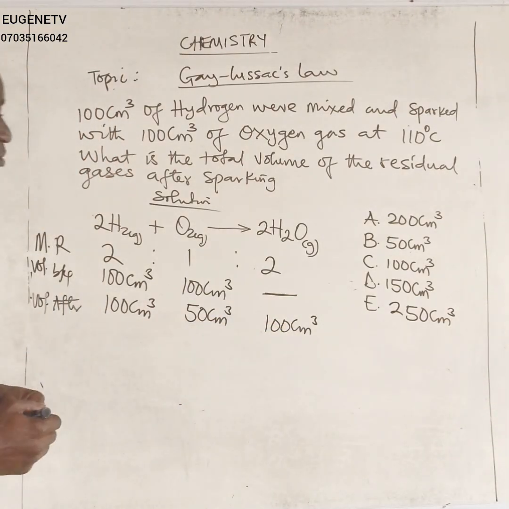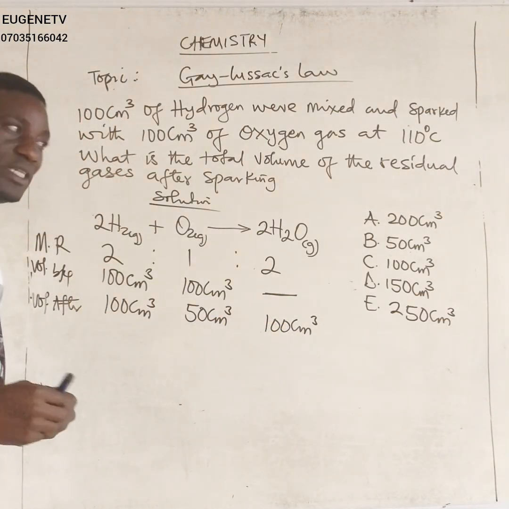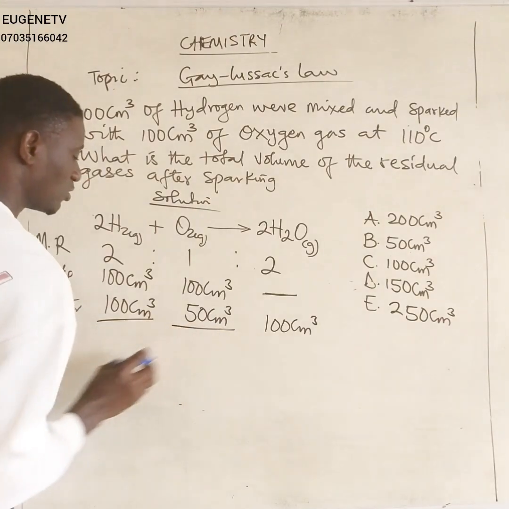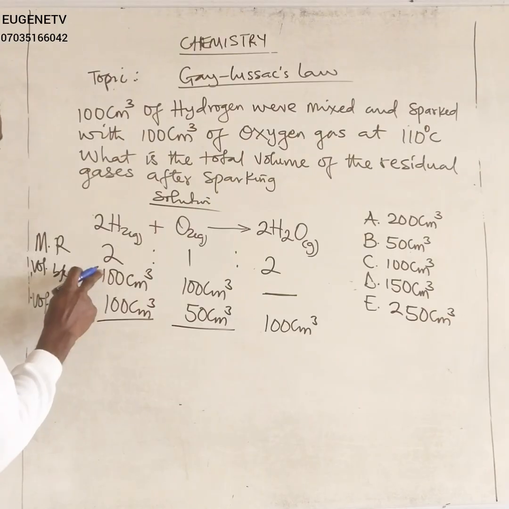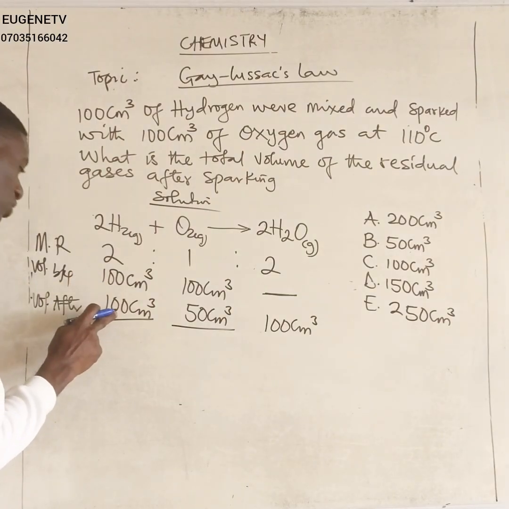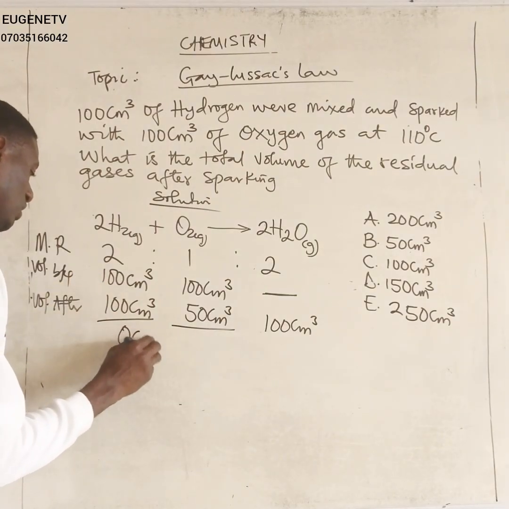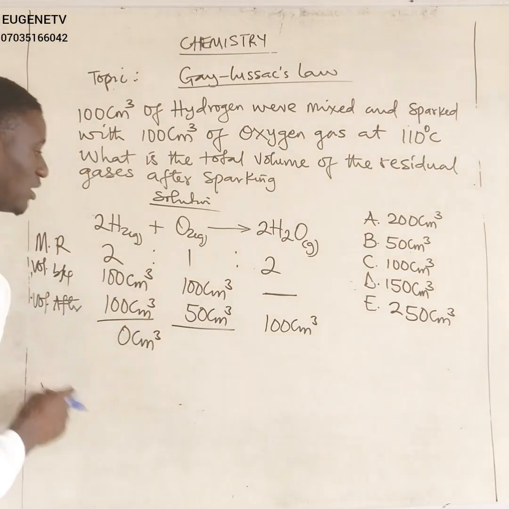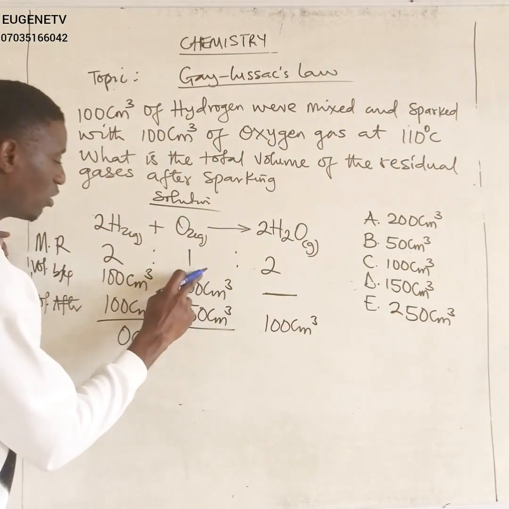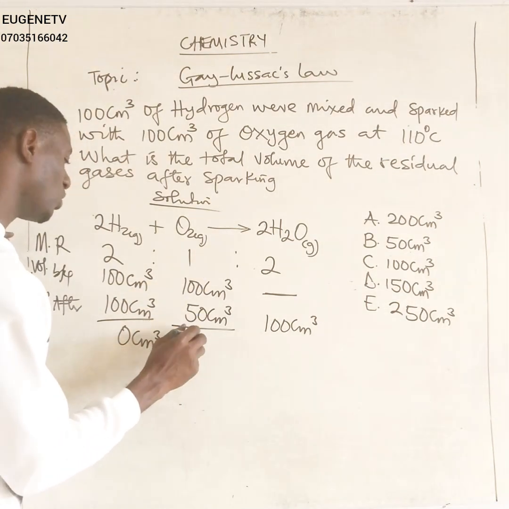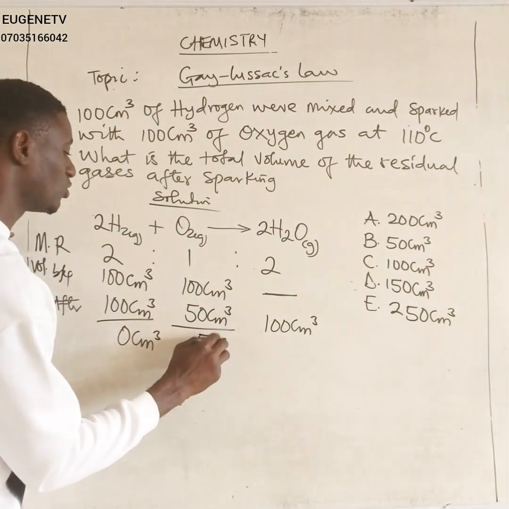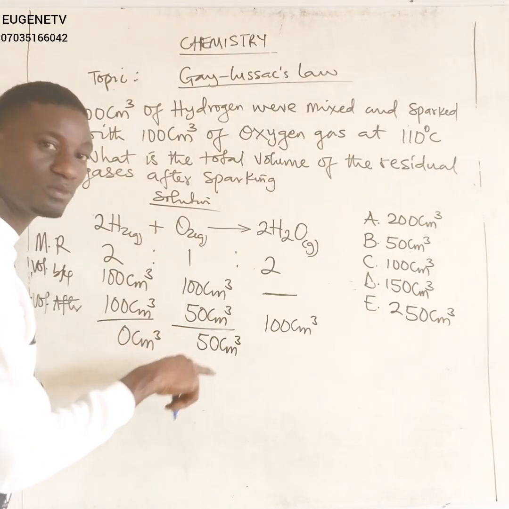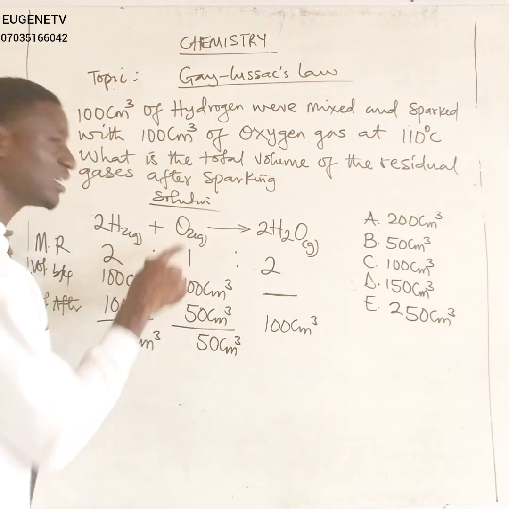Now let us check the volume after the reaction is complete. Volume after sparking. Okay? So the volume after sparking is going to be determined thus. At the end, 100 cm cube minus 100 cm cube, it will be 0 cm cube. It means that all the 100 cm cube that was brought will be completely reacted. Okay, let us go to this side. 100 cm cube minus 50 cm cube, we are going to have 50 cm cube as leftover. This volume is going to be the excess volume or unreacted volume of oxygen gas.